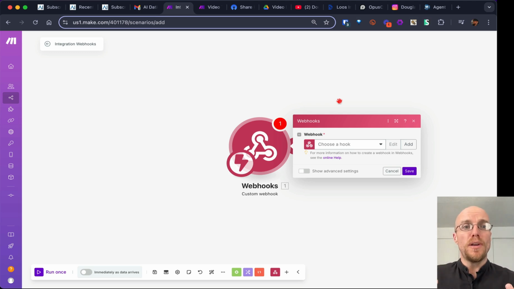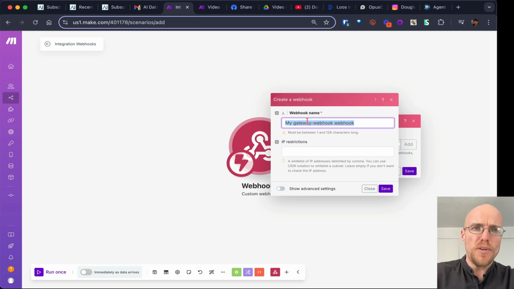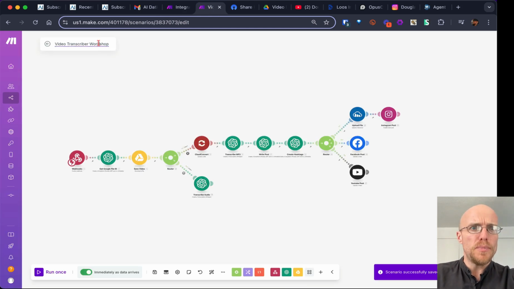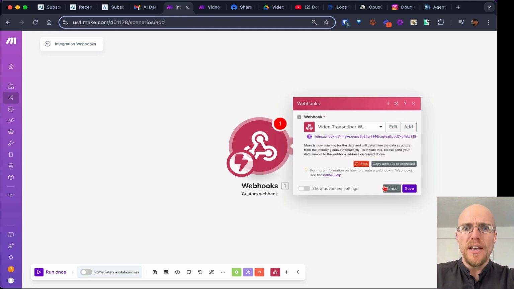So when a form is submitted, it's going to send it to the automation. All right, I'm going to add a webhook name. We want it to be descriptive. We'll call this my... and I'm going to call this final because I made a couple of these. I'm going to want to delete the old ones. Save it.